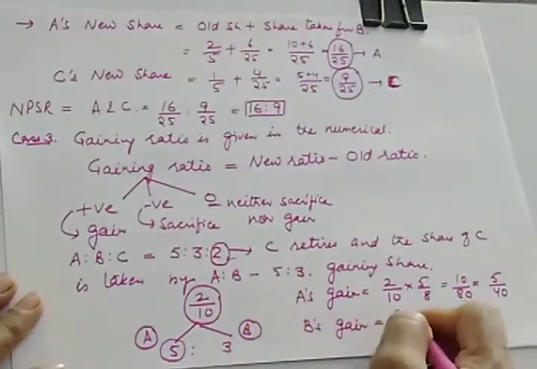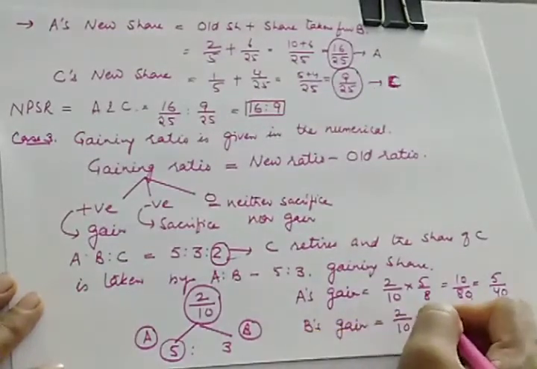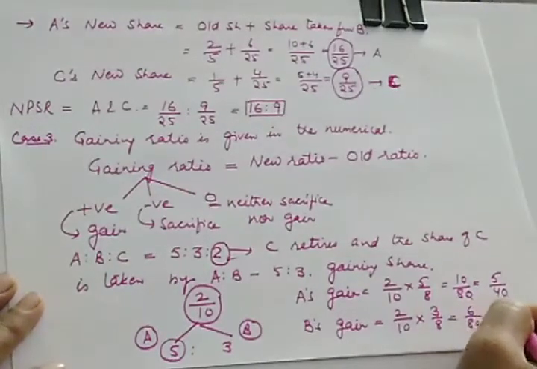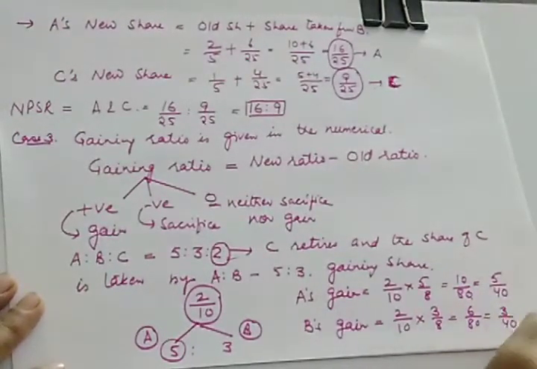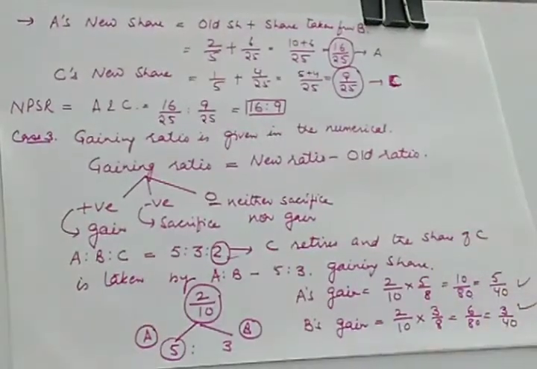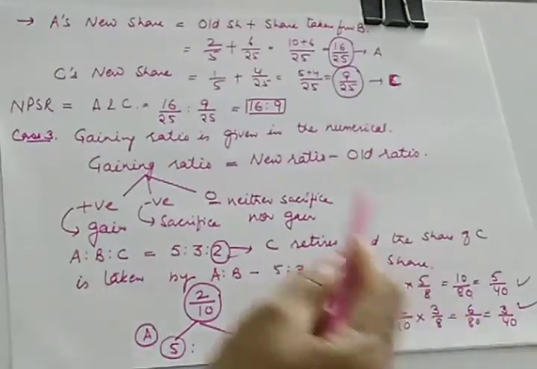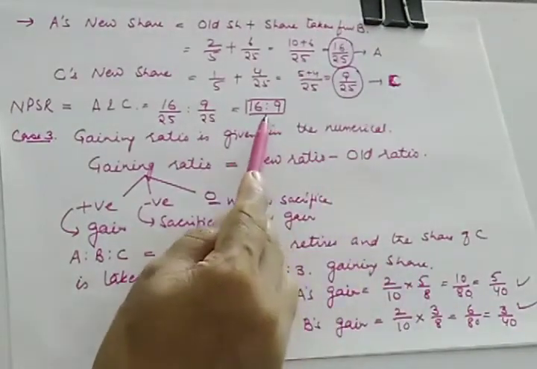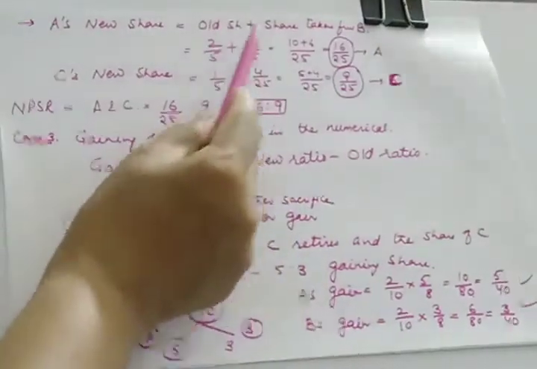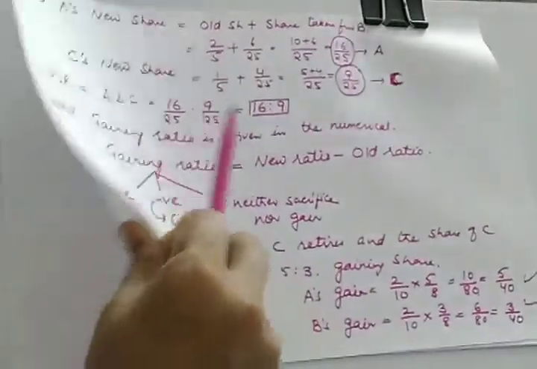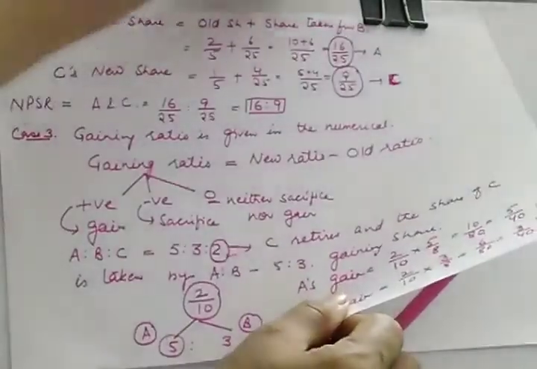Similarly, it will be 2 upon 10 multiplied by 3 upon 8. So it will be 6 upon 80 or 3 upon 40. So these are their gaining share. So if a question requires you to calculate gaining share, then you can calculate the gaining share. And if they ask for new profit sharing ratio, then the formula of new profit sharing ratio will be old plus gaining share. So this is how we'll calculate the ratios in this case.